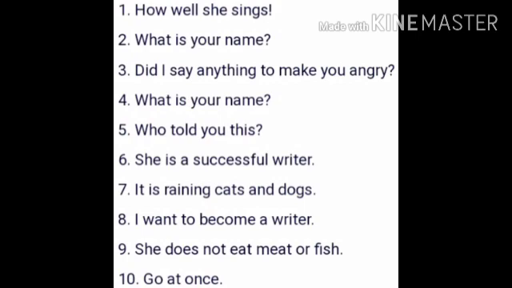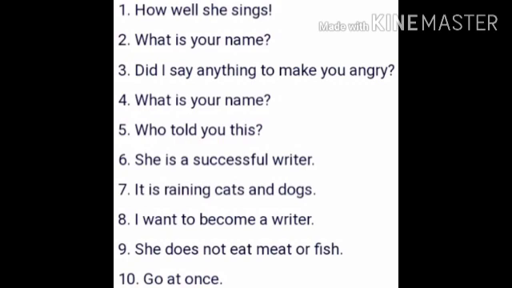First one, "How well she is!" Which type of sentence is this? It is an exclamatory sentence because it starts with how and at the end an exclamation mark is there.